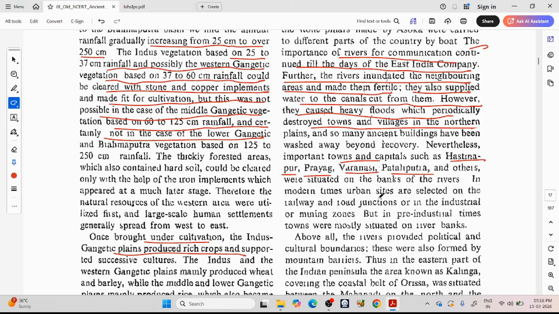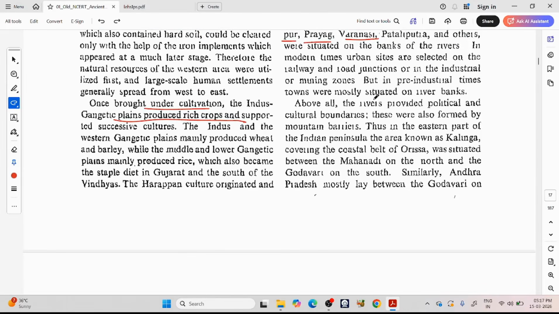In modern times, urban sites are selected on railway and road junctions or in industrial or mining zones. But in pre-industrial times, towns were mostly situated on river banks. So what we call towns or urban areas right now, we decide based on railway and road facilities, industrial development, etc. But in ancient times, those areas adjacent to the rivers were seen as urban areas.